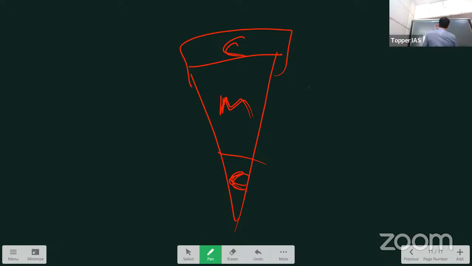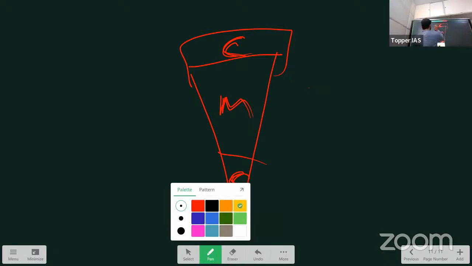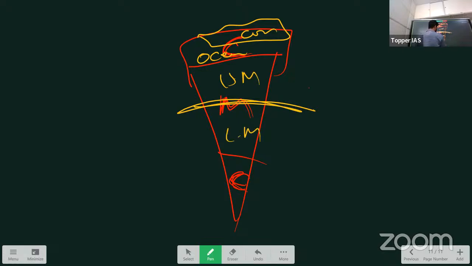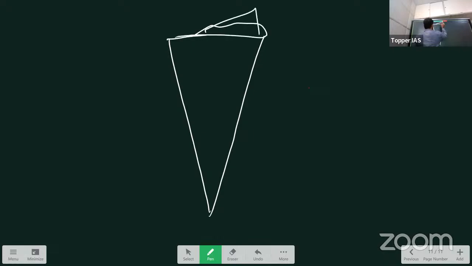Okay. Again, we divide crust into two types. Crust has only 2 types. There is continental crust, and below that there is oceanic crust. Mantle again we divide into 2 types: upper mantle and lower mantle. Core is also 2 types: outer core and inner core. Let me draw again. First there is continental crust, and below that there is oceanic crust.